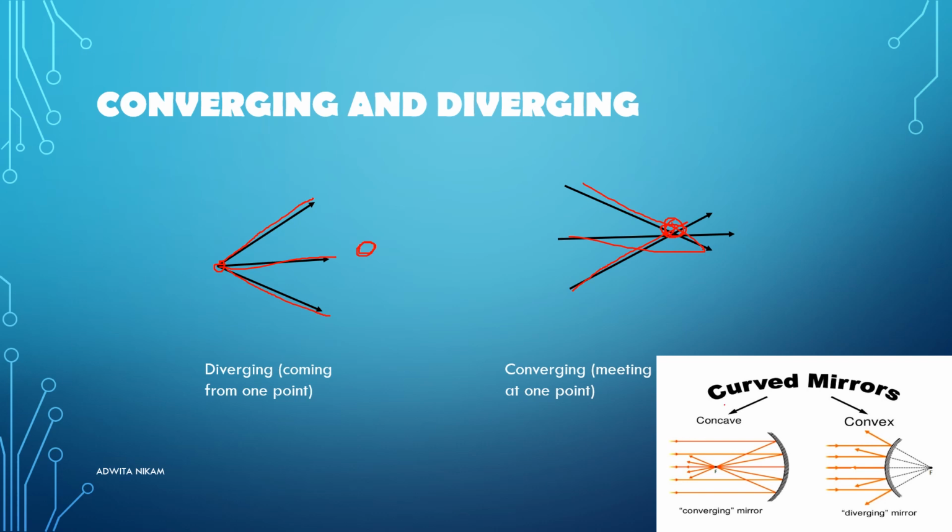So we will see this in curved mirrors. In concave mirror, we see that lines are converging, means meeting at one point. And in convex mirror, we see that the rays are diverging, which means they are not going to meet anywhere when they go ahead. So concave mirror is known as converging mirror and convex mirror is known as diverging mirror. We will learn more about curved mirrors and plane mirror in the next video, part 2 of light and reflection.